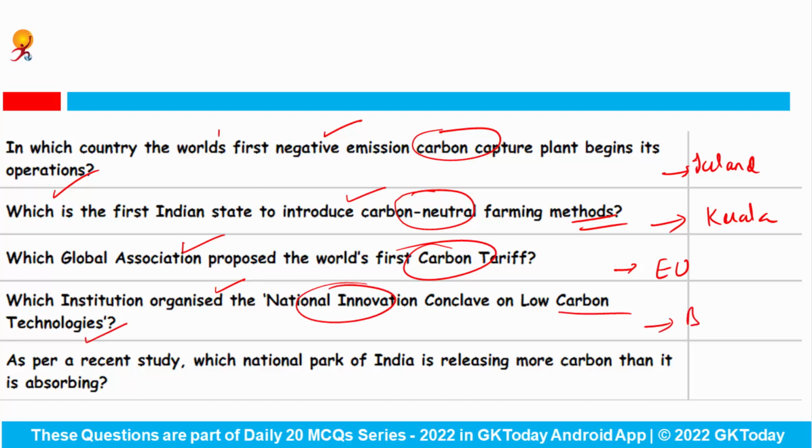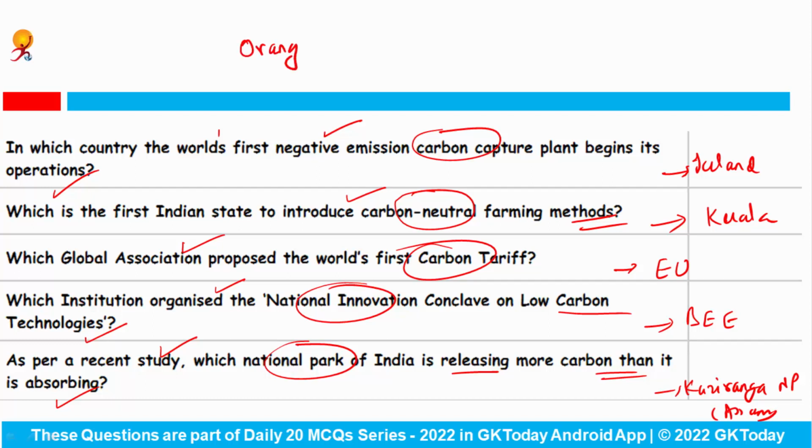Which institution organized the National Innovation Conclave on Low Carbon Technologies? Answer is Bureau of Energy Efficiency. As per a recent study, which national park of India is releasing more carbon than it is absorbing? This is the Kaziranga National Park from the state Assam. Okay. And do remember that there is one more national park in Assam called Orang National Park.